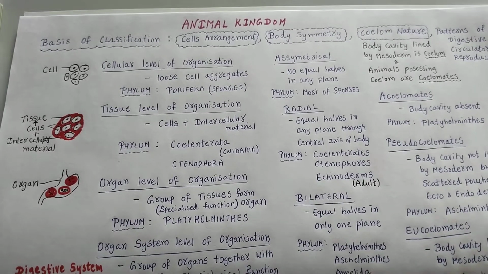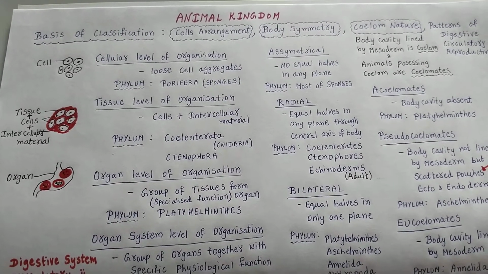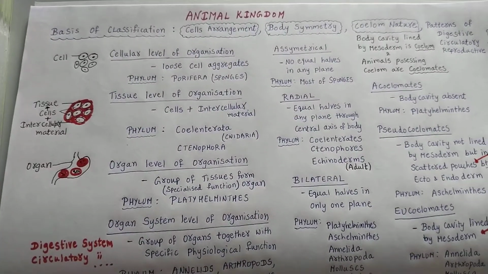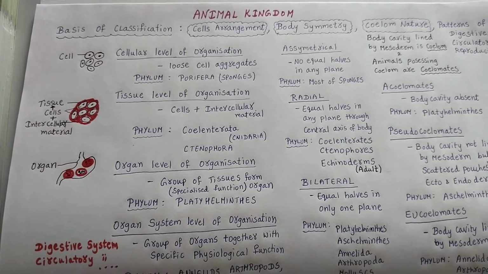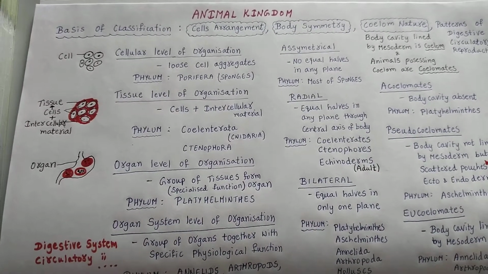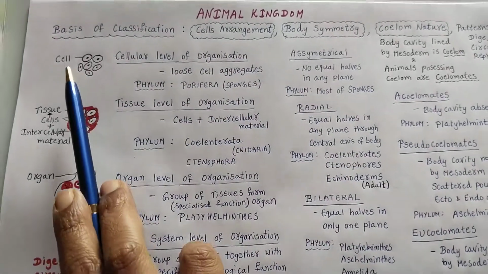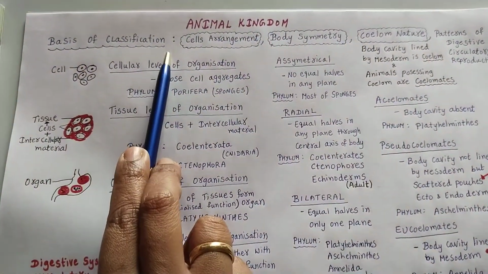Animal kingdom, which is a very important topic. Let us discuss the basis of classification in the animal kingdom. Millions of species have been described till now, so the classification is very important. But what is the basis of the classification?